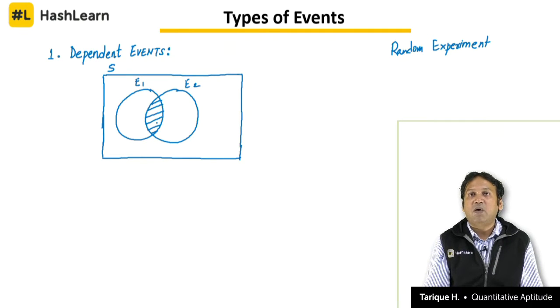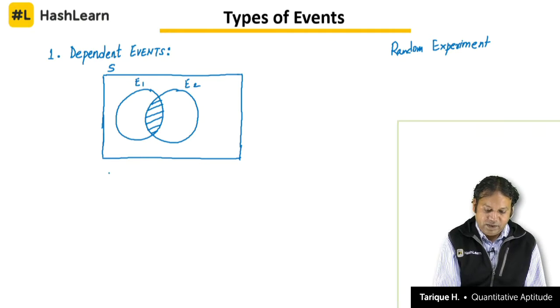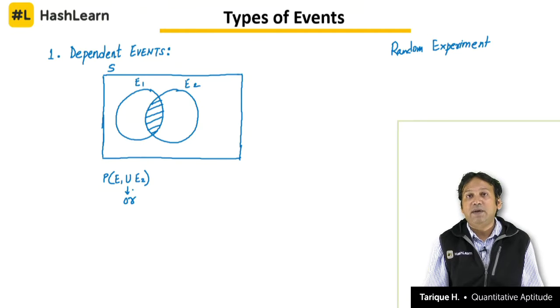Such types of events are called dependent events, and the formula that we should know, which has come a number of times in different examinations, is that probability. So, P stands for probability, P of E1 union E2. Now, if you do not know what union is, do not worry, it just means all. It means the probability that E1 or E2 will happen.